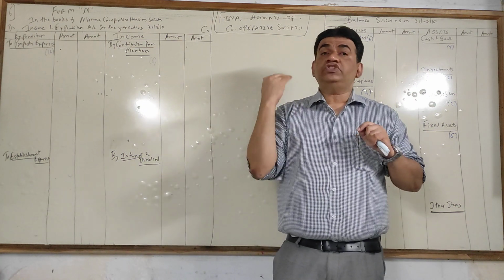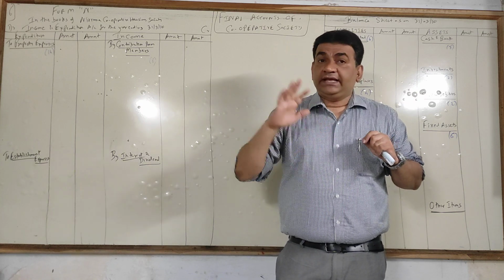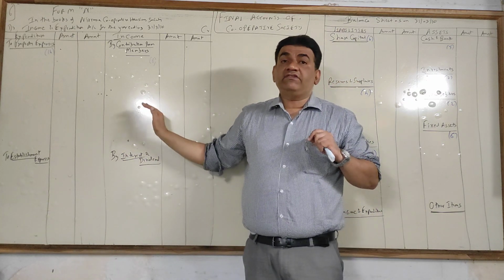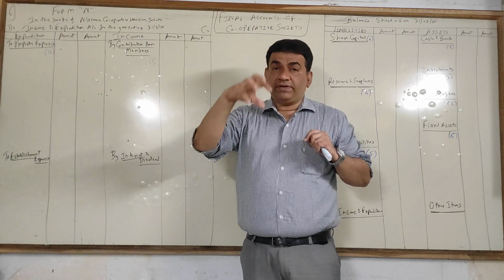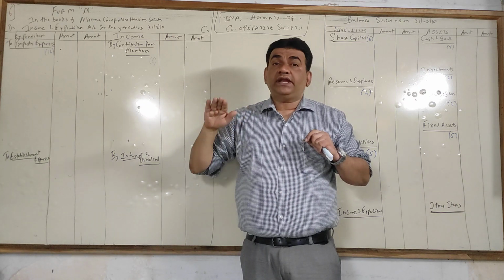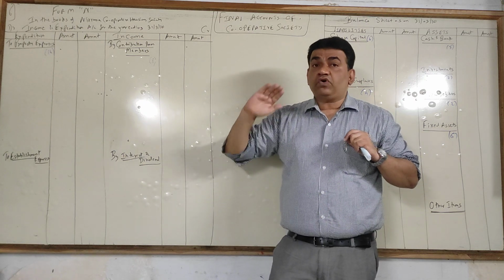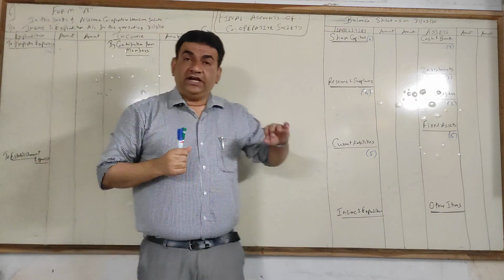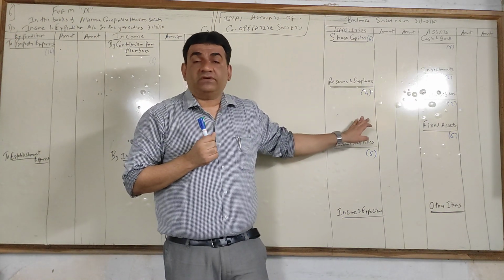If the contribution of members, understand this, is for incurring your day-to-day activities and day-to-day expenses, then it will be a part of income and expenditure account. If the contribution from members is for incurring expenses which are a part of day-to-day activities, then it will be credited here. And if the members contribute for a future, for a specific purpose, then it will be shown as a capital receipt and it will be shown under the head reserves and surpluses.